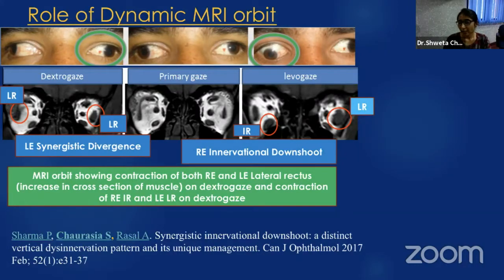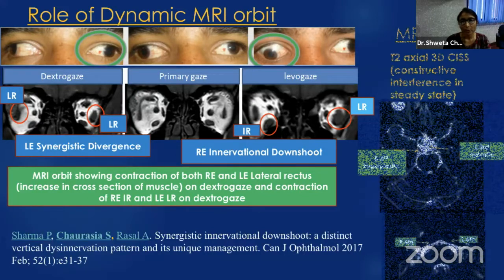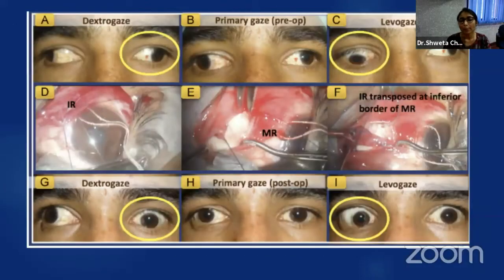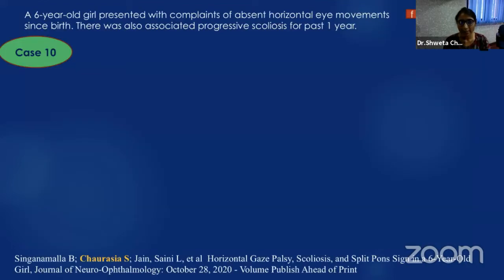Here we have published a paper describing this entity as synergistic innervational downshoot. And this CISS sequence shows a hypoplastic third nerve. So dynamic imaging can help you localize the misinnervation problem in congenital cranial dysinnervation disorders and help you plan the case appropriately, so that the misinnervated muscle can be transposed accordingly to get better results.